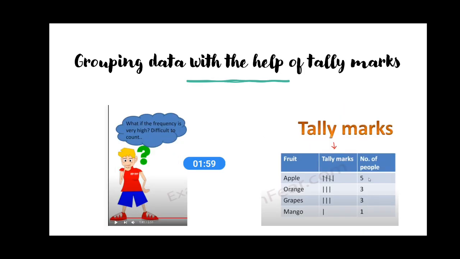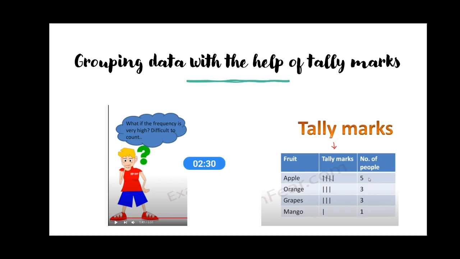Grouping data with the help of telemarks. Now if there are so many persons, say I have 1,000 people and I want to record their choices regarding any fruit, regarding like or dislike of any fruit, then I can't make a table like person A, person B, and so on up to 1,000, and then write their choices of the fruit.